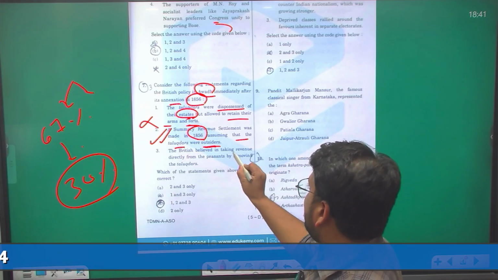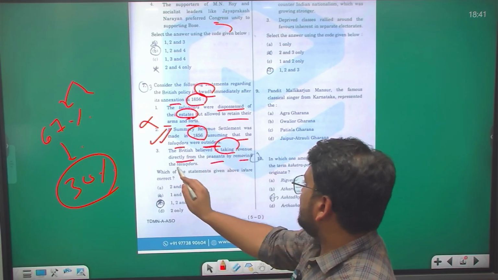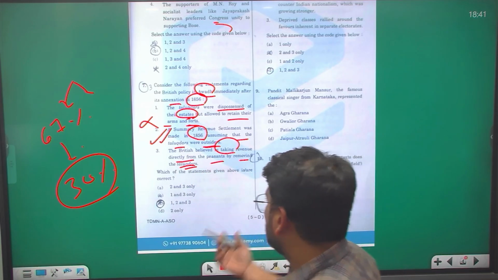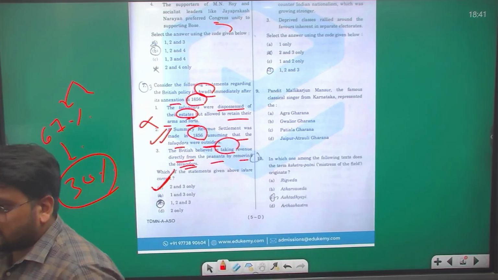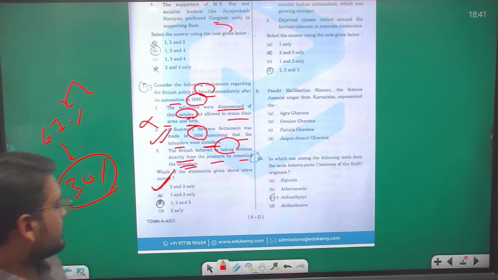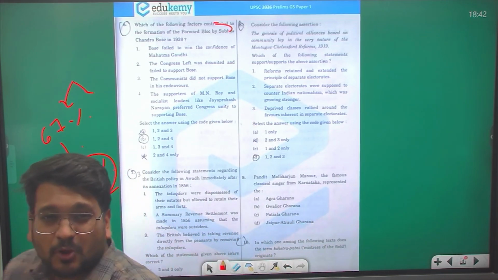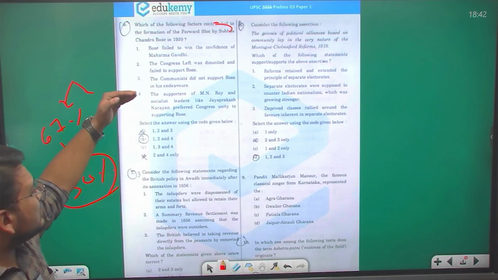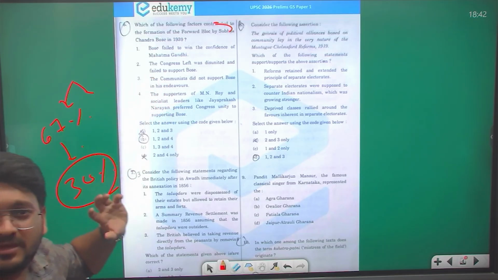The British believed in taking revenue directly from the peasants by removing the talukdars. Yes, this is also correct over here. So the answer here is A, 2 and 3 only. Till now you can see the paper was a bit tricky. There were some pure facts over here, and there was some logical understanding in modern history. Yes, you can eliminate a few things and you can reach the answer.